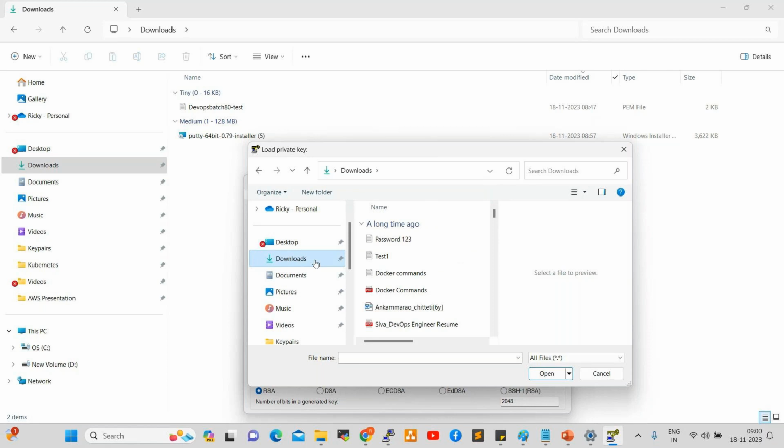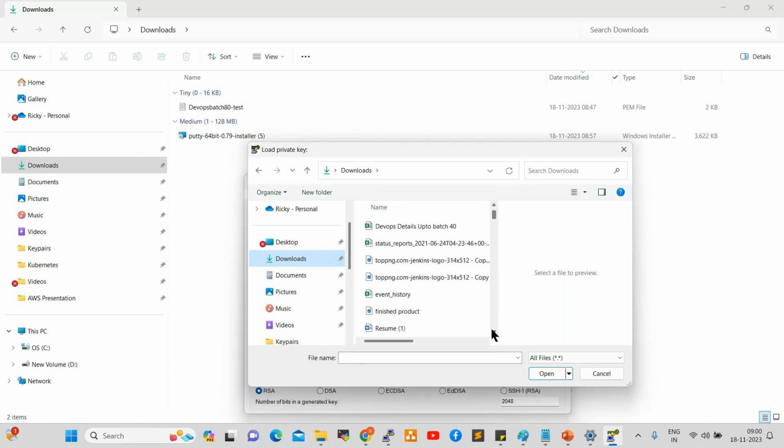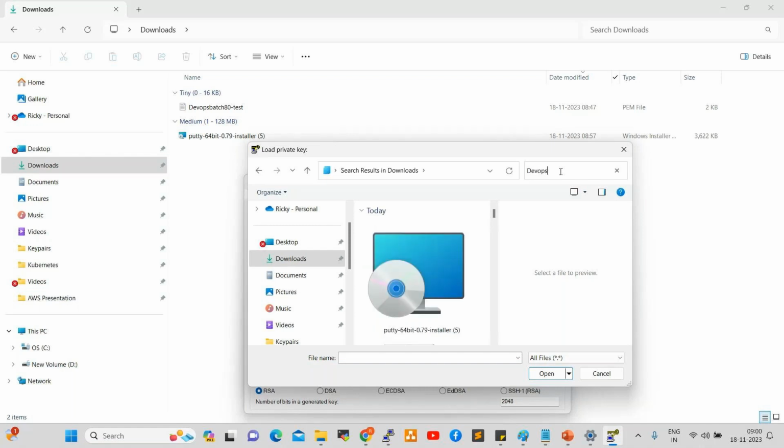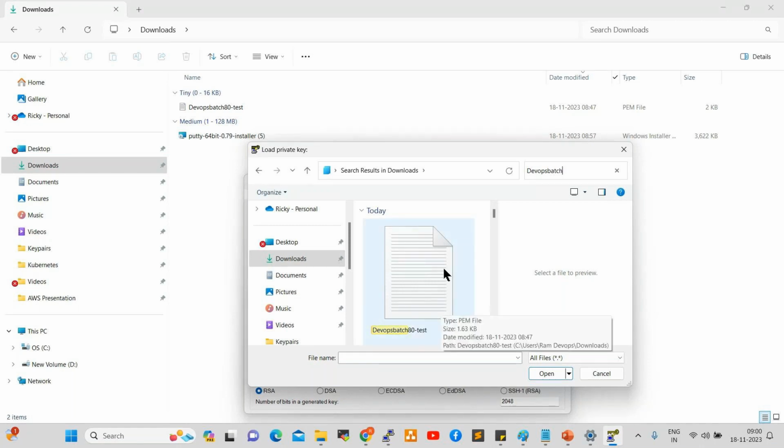Go to Downloads. See here, this is the file. This we need to select here.